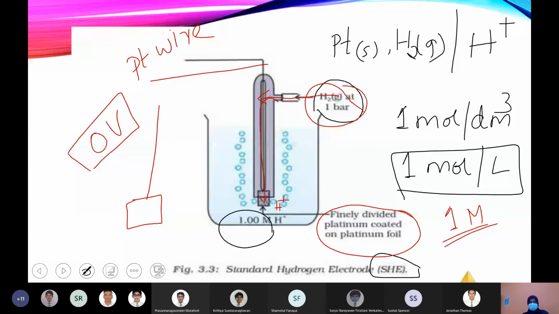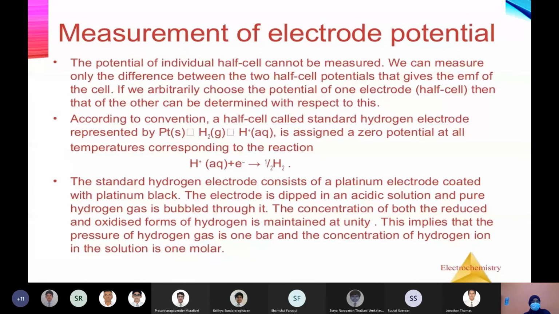I think that is there in this explanation. Standard hydrogen electrode consists of platinum electrode coated with platinum black. Platinum black means it is porous. There will be pores on the surface of platinum, so that hydrogen gas can come and adsorb on it. Otherwise, there will not be any potential.